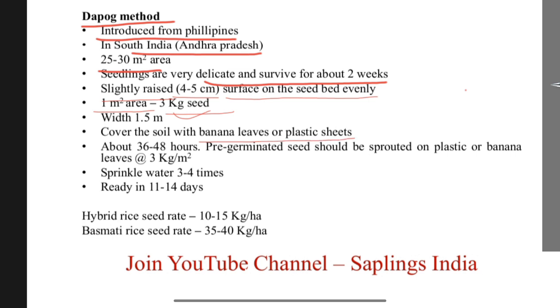It takes about 36 to 48 hours. Pre-germinated seeds should be sprouted on plastic or banana leaves at the rate of 3 kg per square meter area. Sprinkle water 3 to 4 times on these plastic or banana leaves. In this method, seedlings are ready in 11 to 14 days. Hybrid rice seed rate is 10 to 15 kg per hectare and basmati rice seed rate is 35 to 40 kg per hectare.